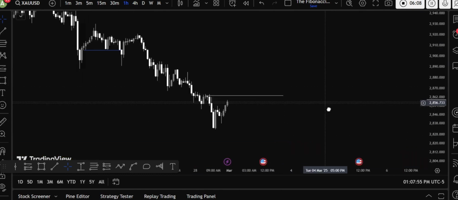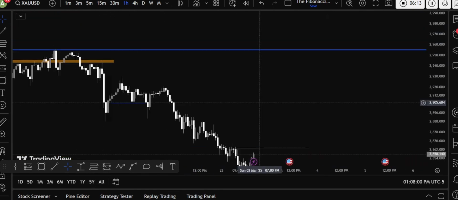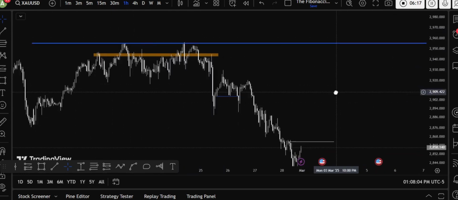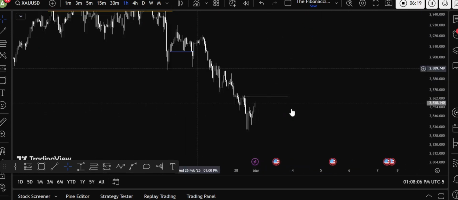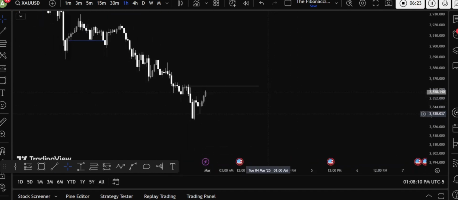Moving on to the manipulation area, the first TP would be this area, and second we can take another all time high. So yeah, these things are actually correlated with each other. So this is gold. Gold was actually too easy to anticipate because it was already on the POI where we can anticipate it to go higher.